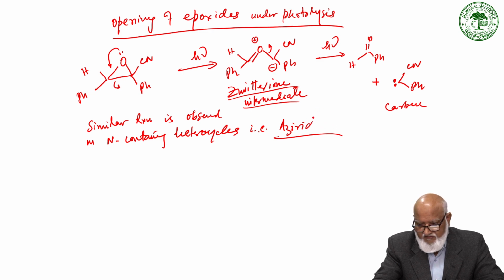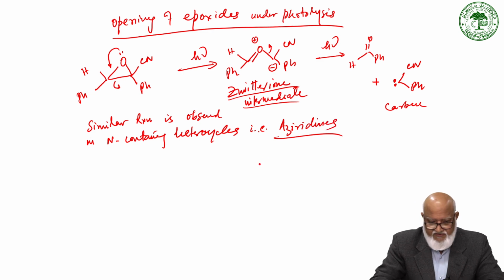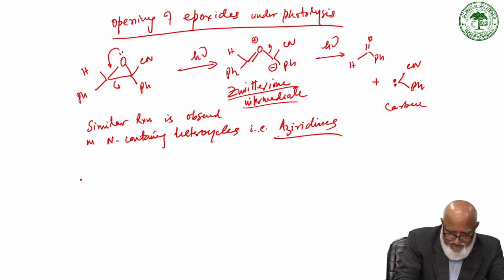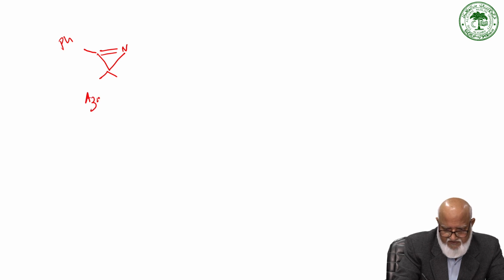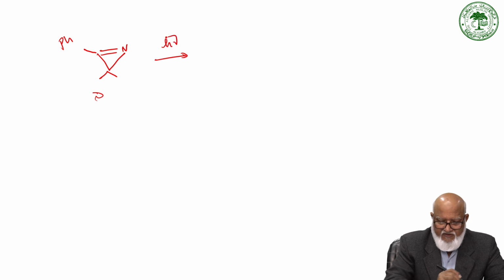Aziridine. So if we have a system like this, C double bond N, a 3-membered ring with a phenyl here, and then the 2-methyl group, this is aziridine. And then on photolysis, it can undergo ring opening as usual to give a phenyl